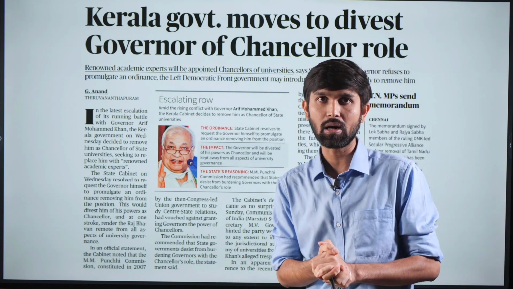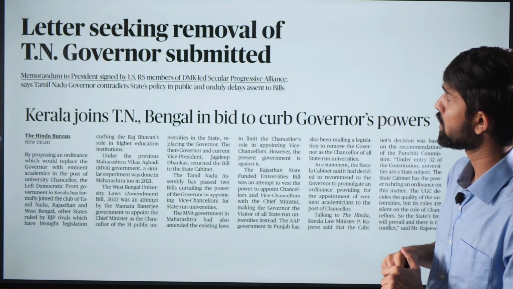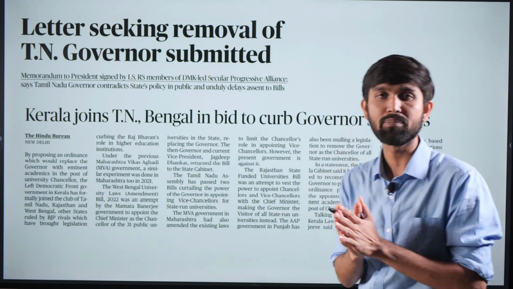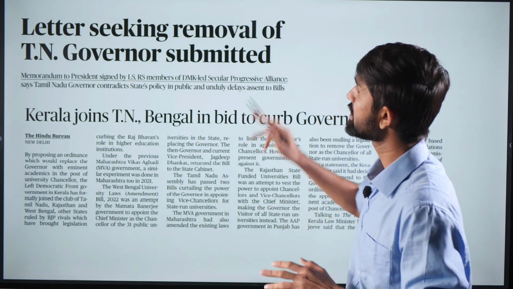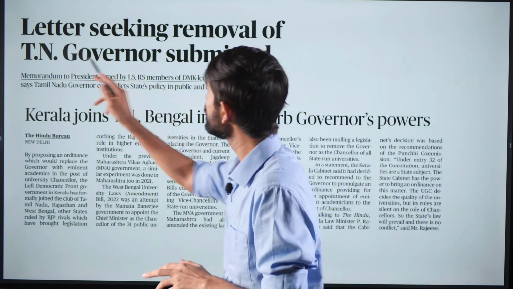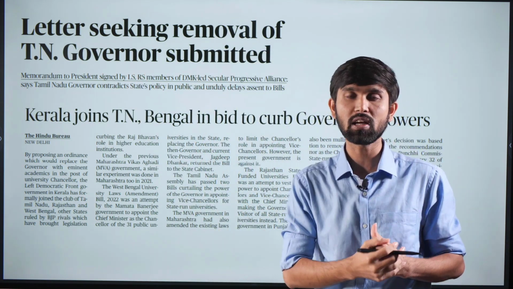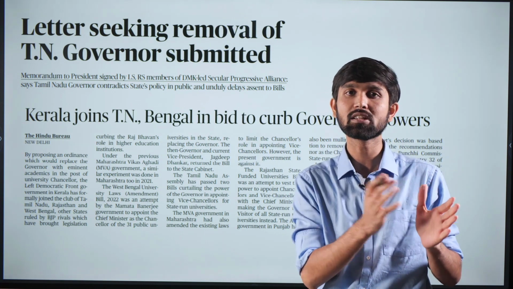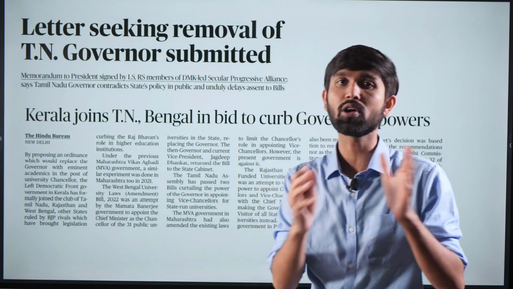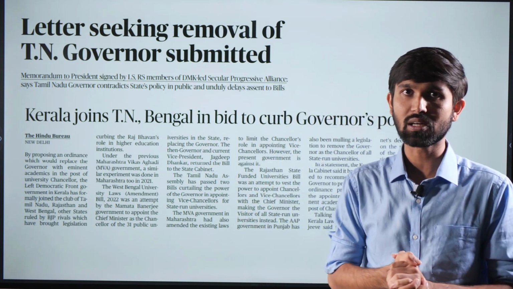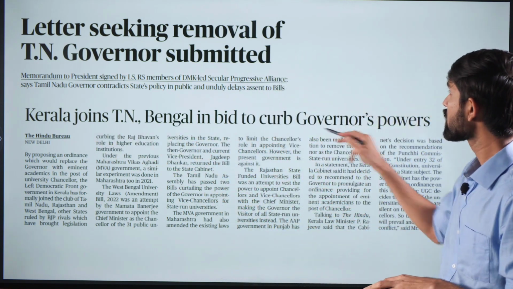Now this particular article appears in the newspaper, and along with this article, similar articles also appear where this kind of tussle is happening with the Kerala government and the Kerala governor, and a similar tussle is happening in Tamil Nadu as well, where a letter seeking removal of the Tamil Nadu governor has been submitted by the DMK party representatives who are there in the Lok Sabha and Rajya Sabha. They have submitted a resolution to remove the Tamil Nadu governor because there have been increased clashes between the Tamil Nadu government and the governor. And Kerala joins Tamil Nadu, Bengal in bid to curb governor's powers.